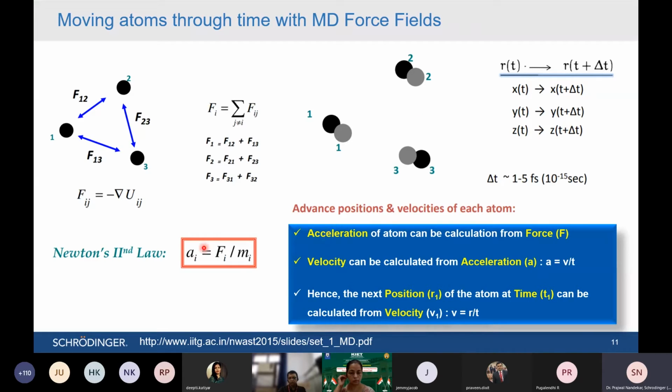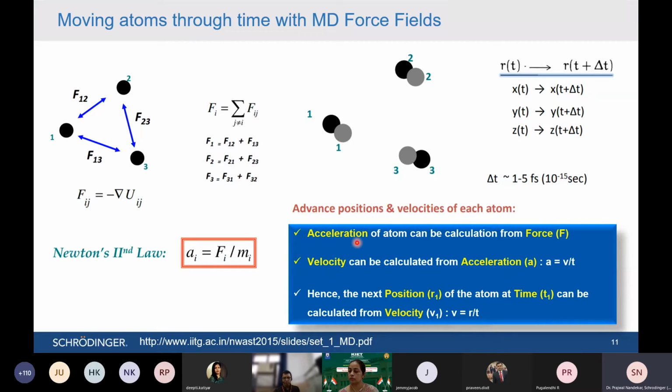So to calculate that, basically we need to calculate the acceleration. We can calculate the acceleration if you know the force acting on an atom. You know the force acting on an atom by calculating how much energy is being changed between two atoms. Based on that, you can calculate force. And once you calculate the force, you can calculate the acceleration of that particular atom.